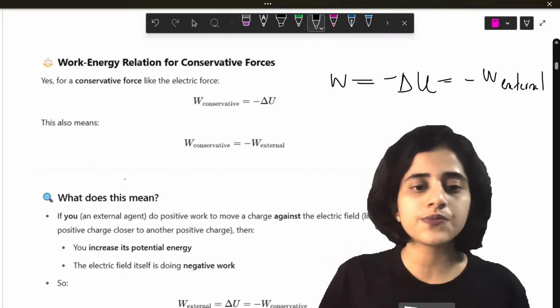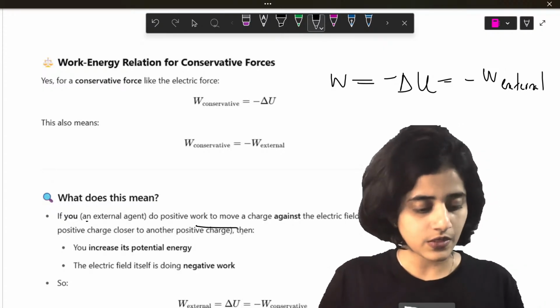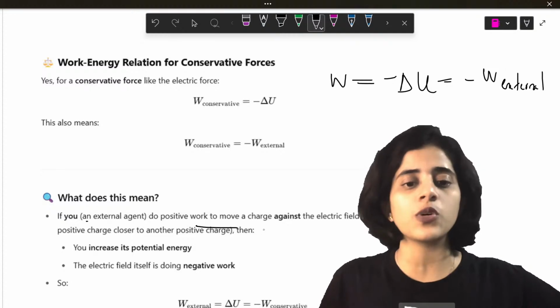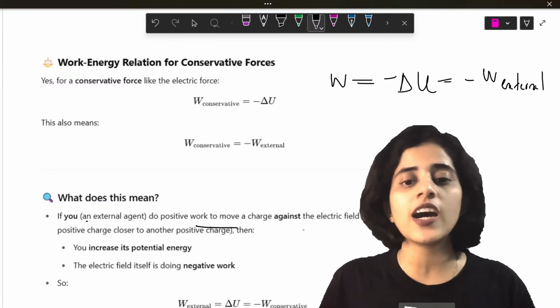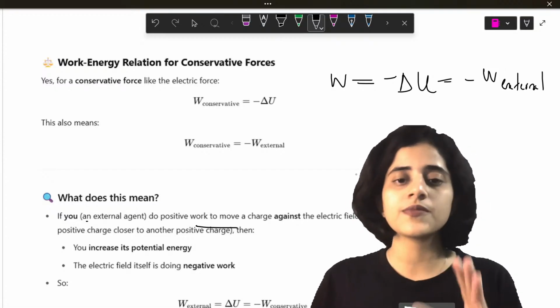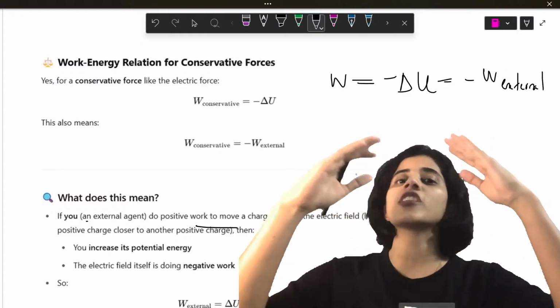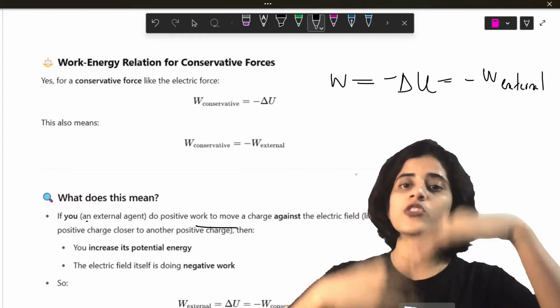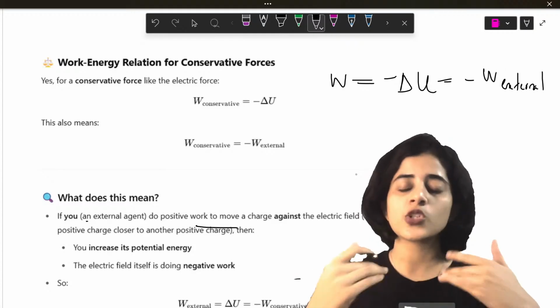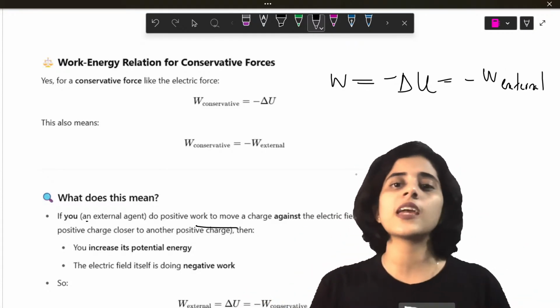So here you can see, if you do positive work to move a charge against the field, for example, you are throwing the ball up. So when you are throwing the ball up, what happens? The ball is going against gravity. So when you are going against gravity, it's going against something.